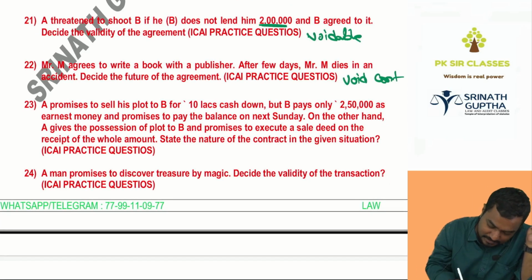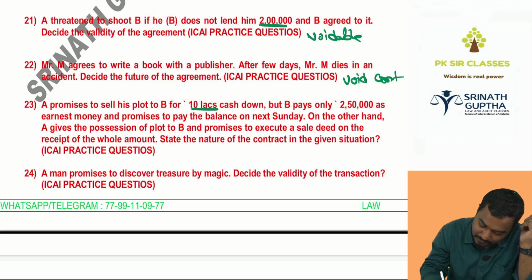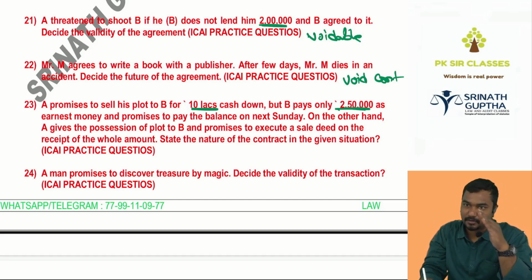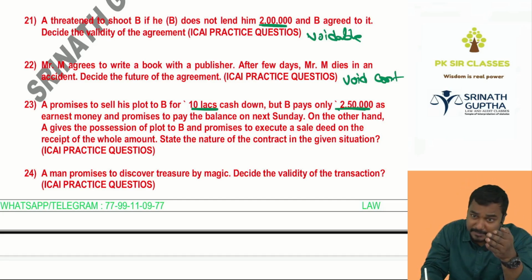A promises to sell his plot to B for 10 lakhs cash down, but B pays only 2.5 lakh as earnest money. He promises to pay the balance next Sunday. So the land is for 10 lakhs. Out of this 10 lakhs, he paid only 2.5. Your obligation is partly completed, 7.5 pending.